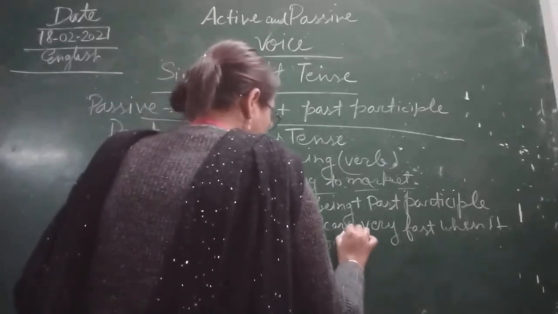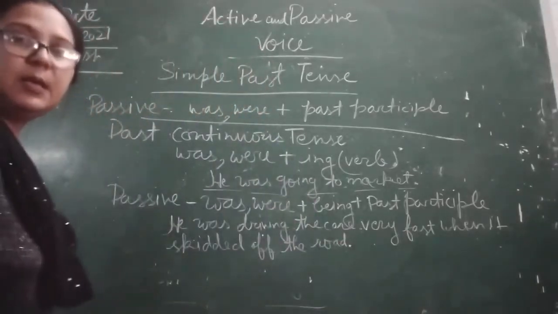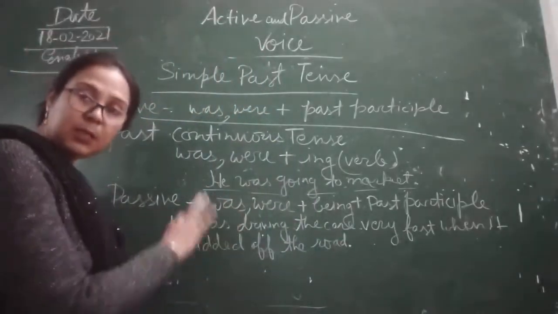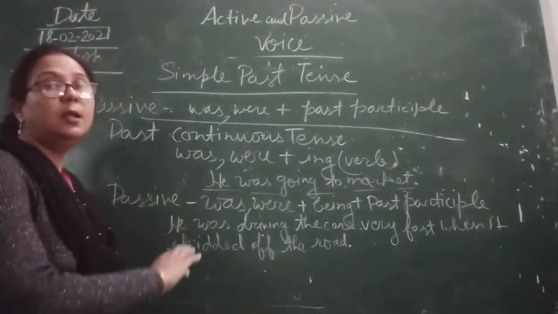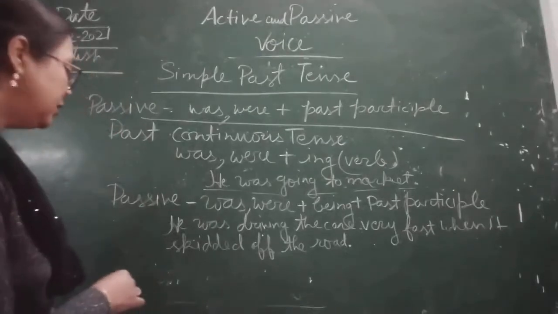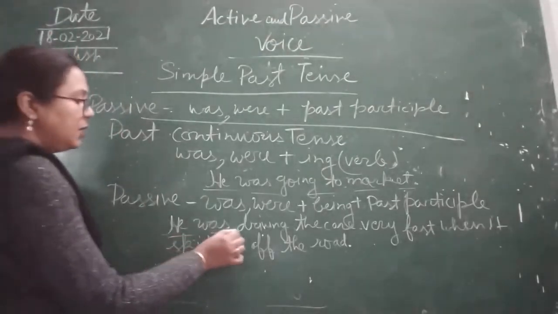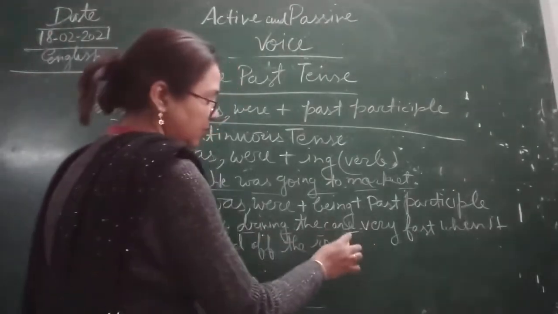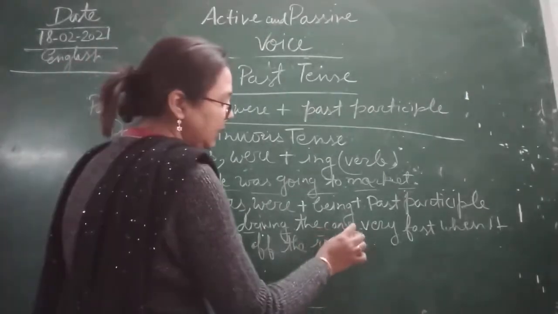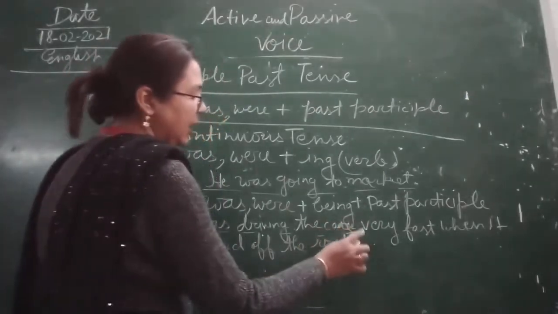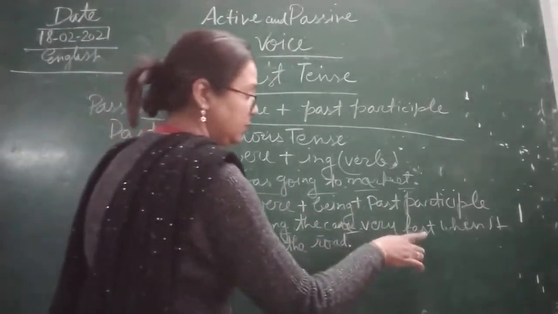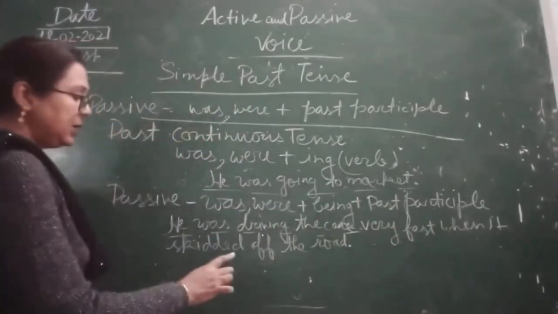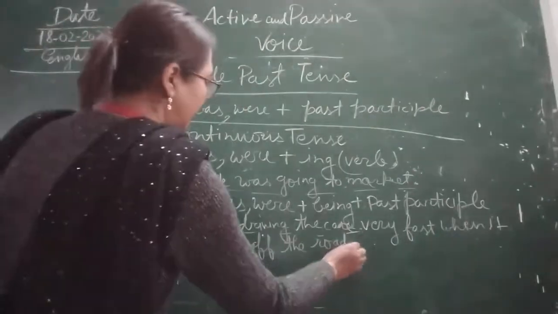It is quite a long active voice sentence, but in this example you can see how we will change it into passive voice. He was driving the car very fast. An adverb is also used here. When it skidded off the road.